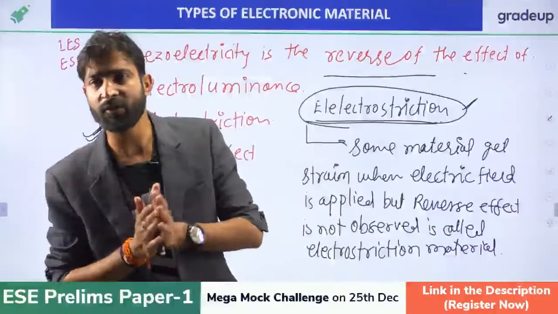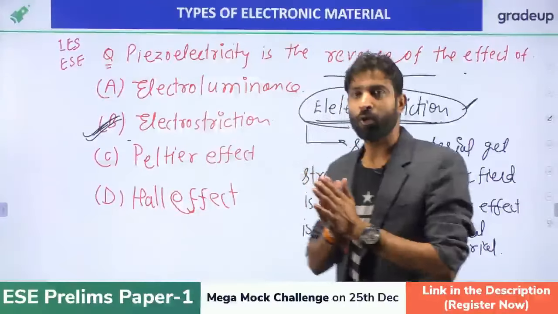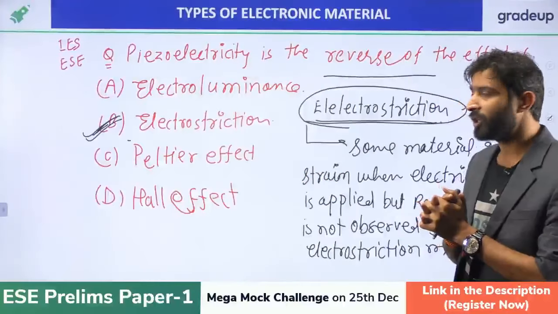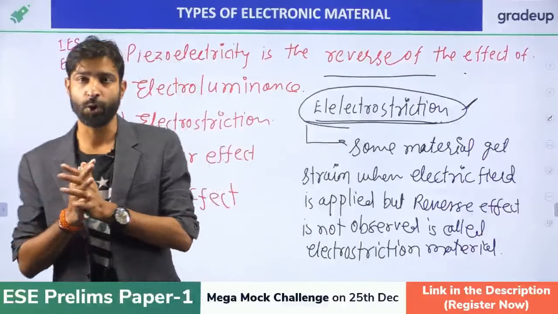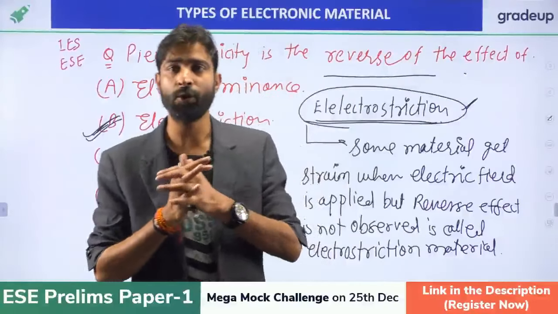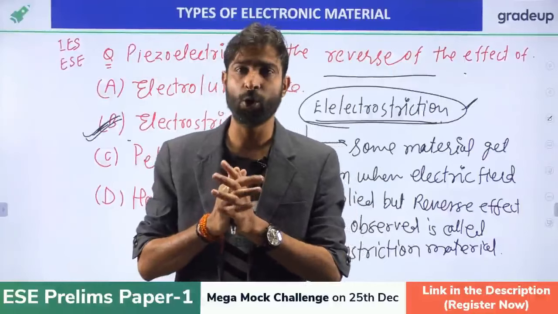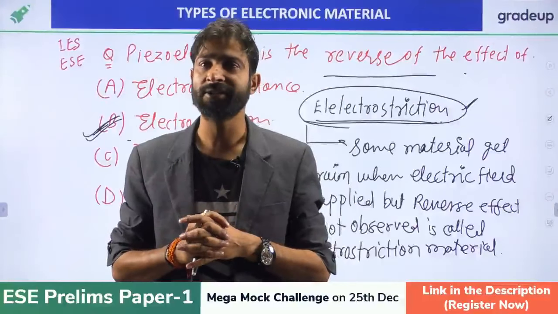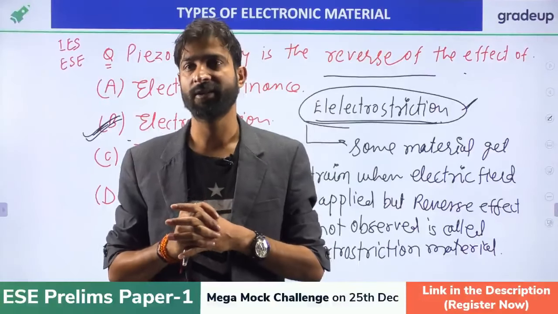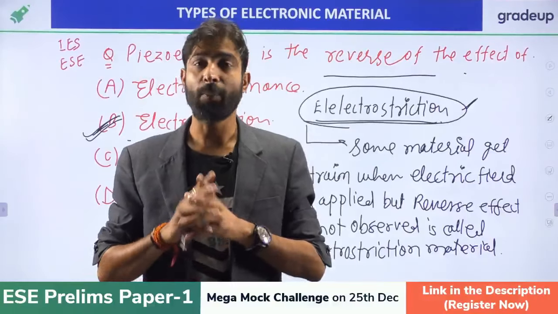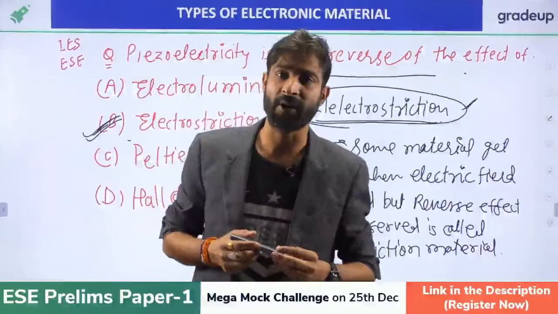Vipin Jaiswal is asking about the Peltier effect. So Vipin, actually there is a video on the Peltier effect, in the first video. If you see the first video, there is the Seebeck effect. Do you remember the Seebeck effect? The opposite of the Seebeck effect is called the Peltier effect. What happens in the Seebeck effect?